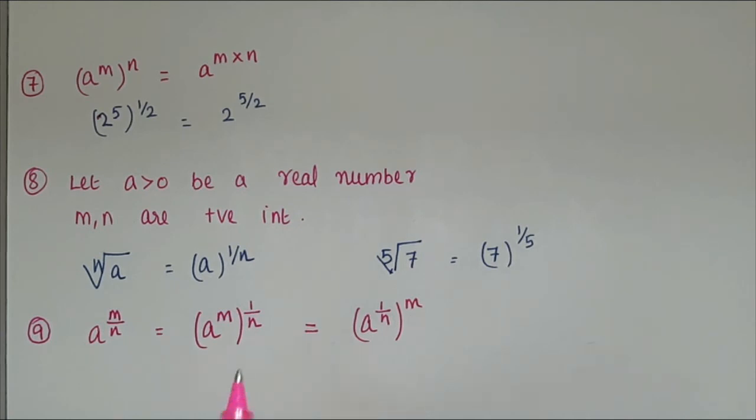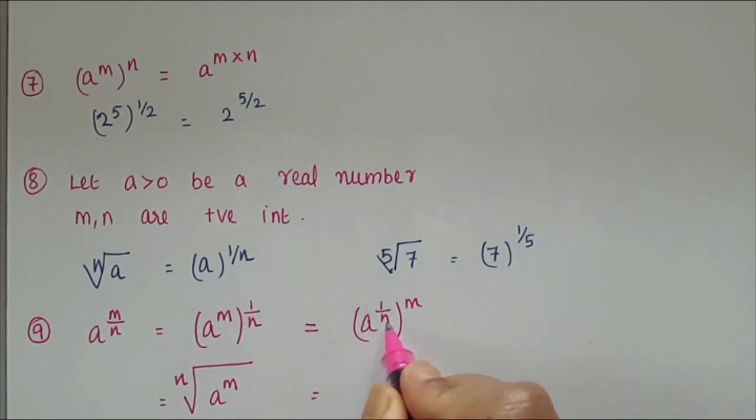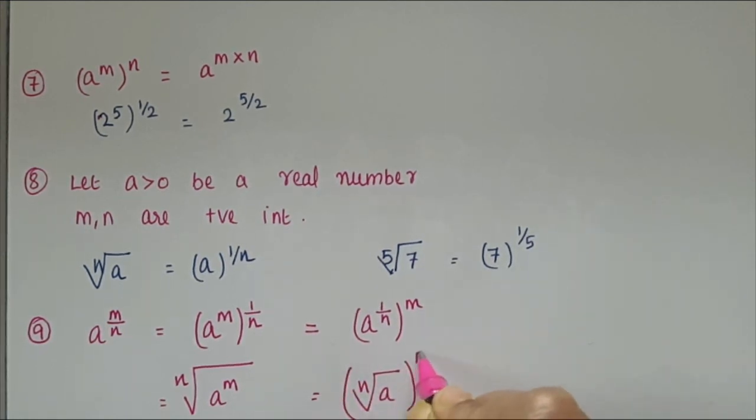Clear? So m into 1 by n is m by n, 1 by n into m is also m by n. Okay, next I am going to use the 8th property for writing this. So a to the power of m, the whole power 1 by n, how can we write? Nth root of a power m. So now a to the power of 1 by n, what is that? Nth root of a, the whole power m.